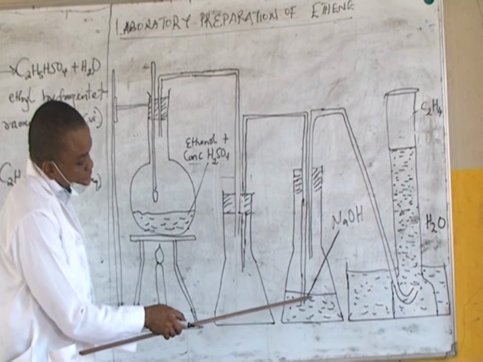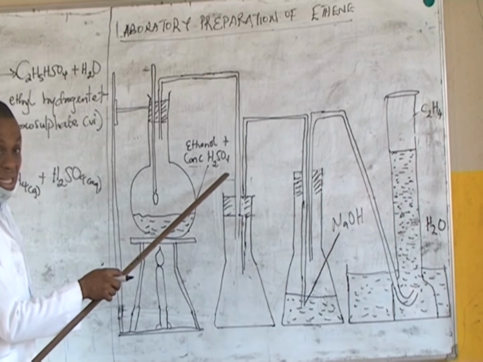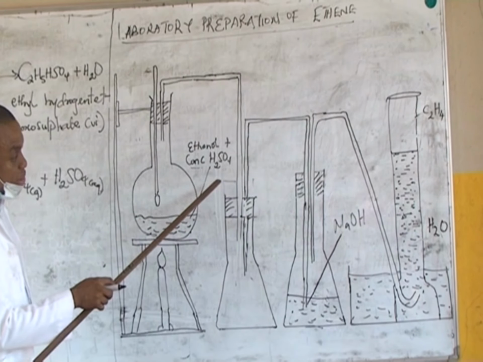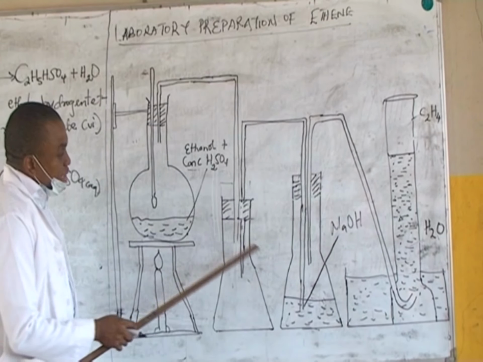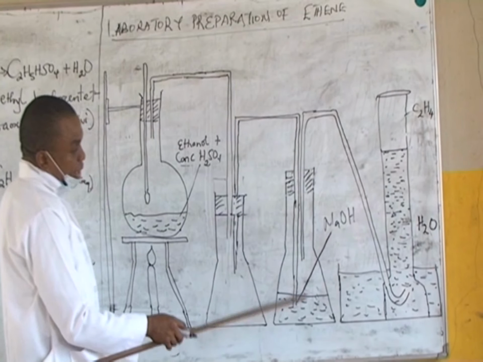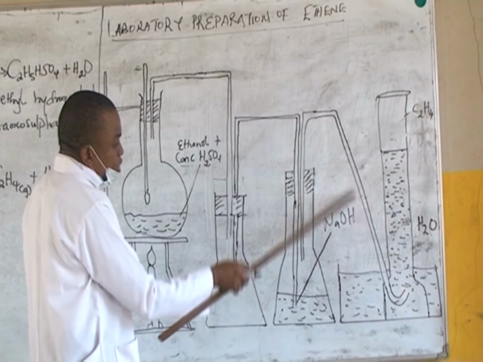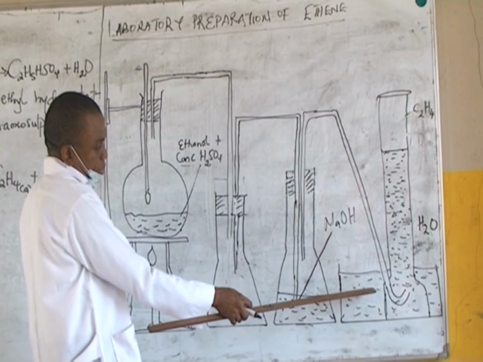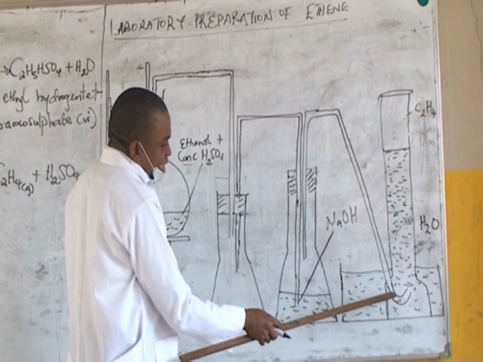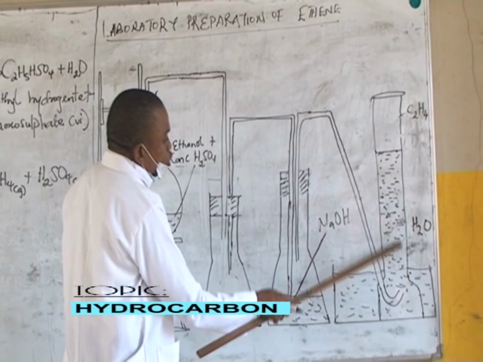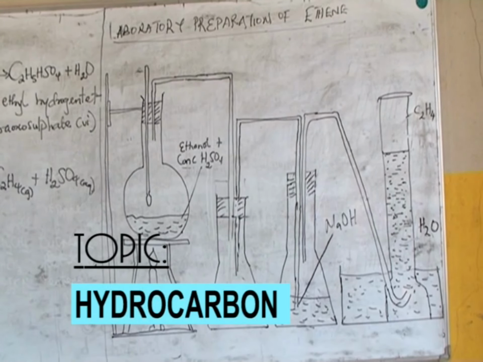There are some gaseous impurities formed during the process of this reaction as a result of the concentrated nature of the acid. And those impurities are carbon dioxide and sulfur dioxide. Take note of that, it's a past question in WAEC. Those two impurities are absorbed by the caustic soda. And the gas that is now given off goes through this delivery tube and is collected over water in this water trough and inverted gas jar. Now, ethene gas is slightly soluble in water, so it can be collected over water, and the gas accumulates right there in the inverted gas jar.